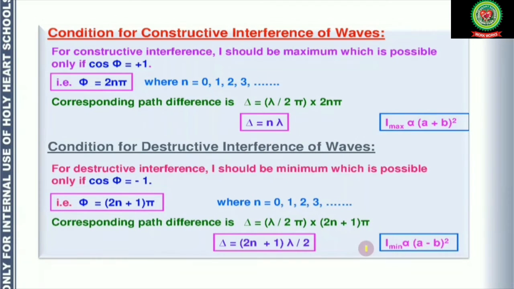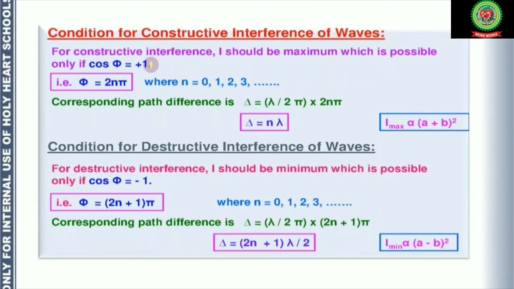So why have we discussed this part? Because we should know the conditions for constructive interference of waves and the conditions for destructive interference of waves. For constructive interference, I should be maximum, which is possible only if cos φ is equal to +1. Intensity I means the amount of light should be maximum.